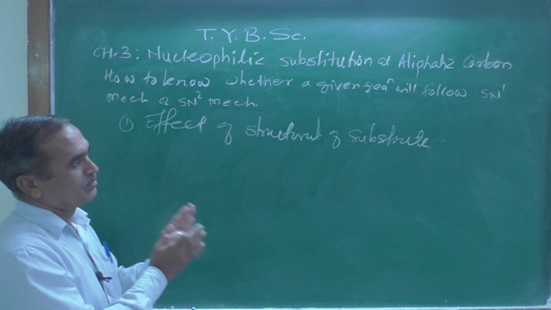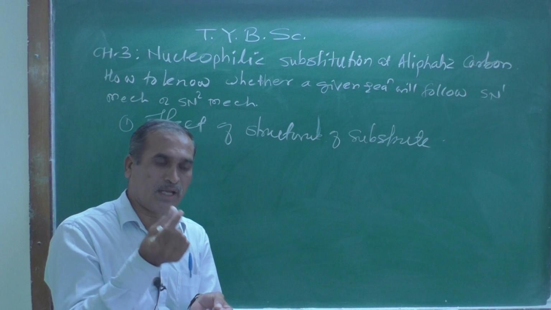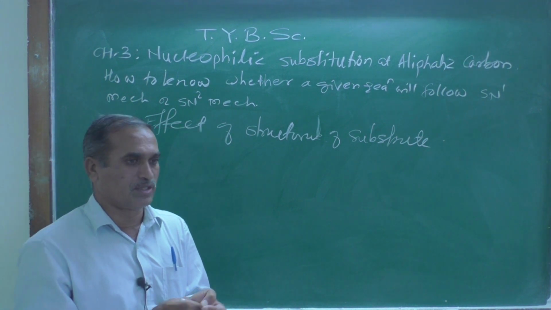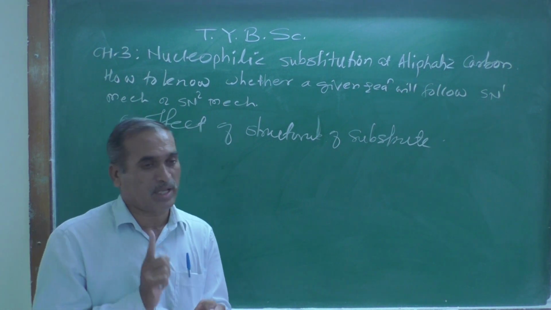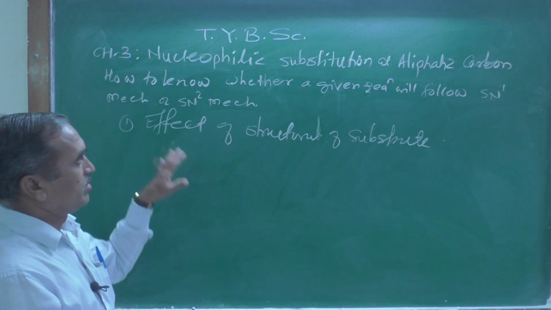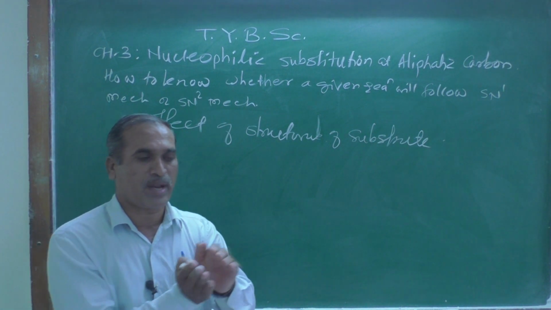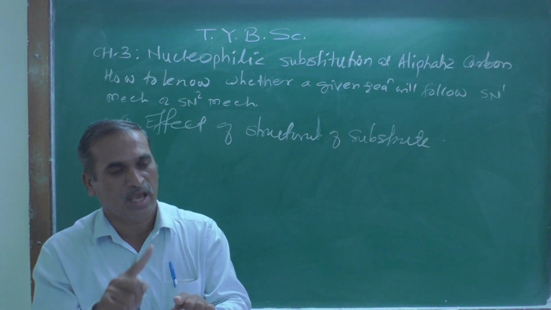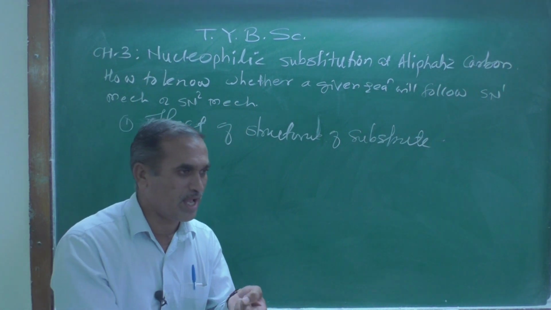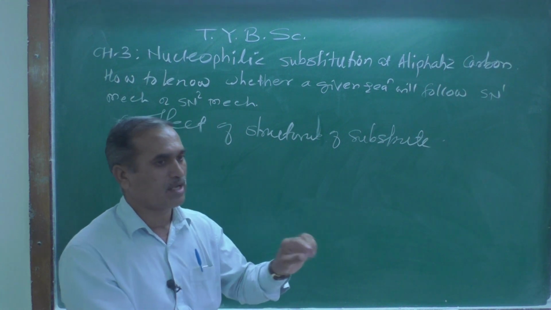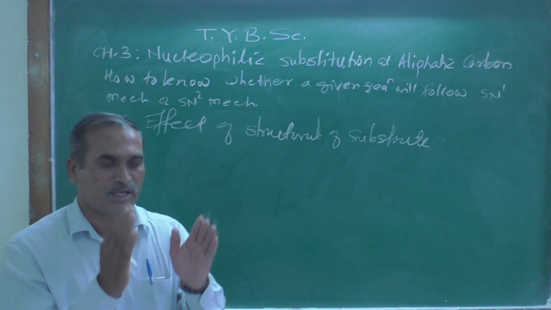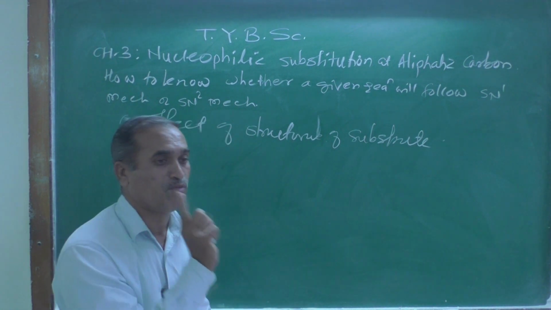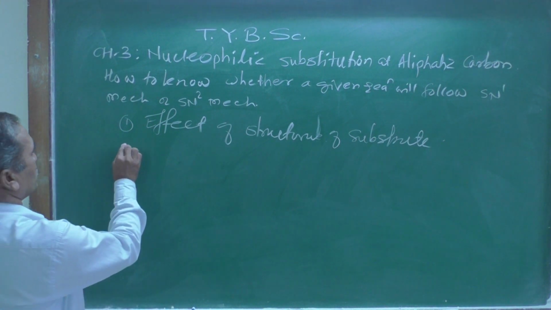From that we can clearly understand whether the given reaction follows SN1 mechanism or SN2 mechanism. As a primary stage, primary alkyl halide undergoes SN2 reaction, whereas if the substrate is a tertiary alkyl halide, it should undergo SN1 mechanism. So that is the first factor.